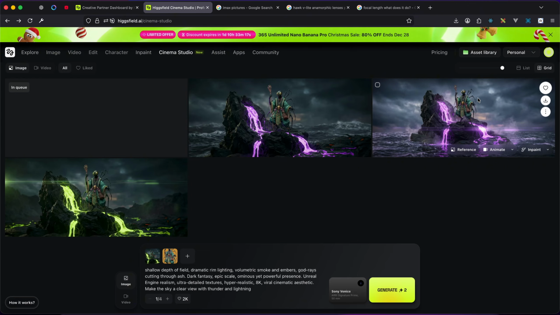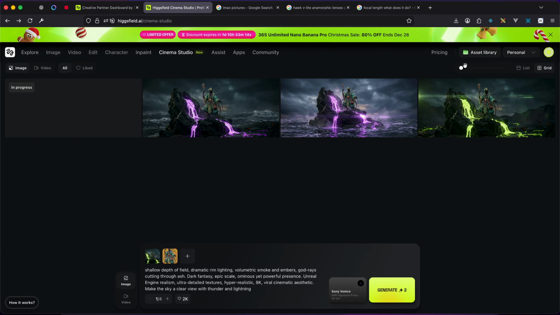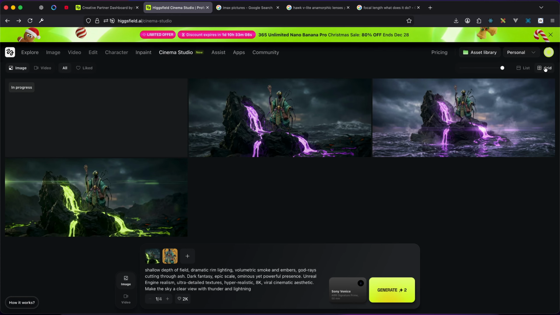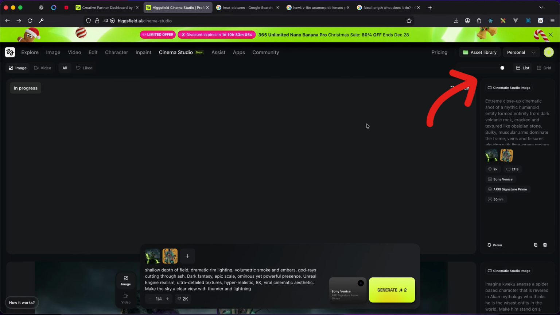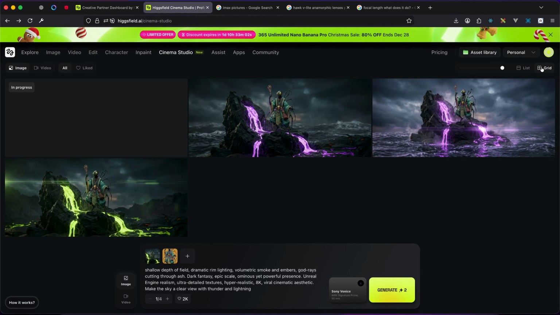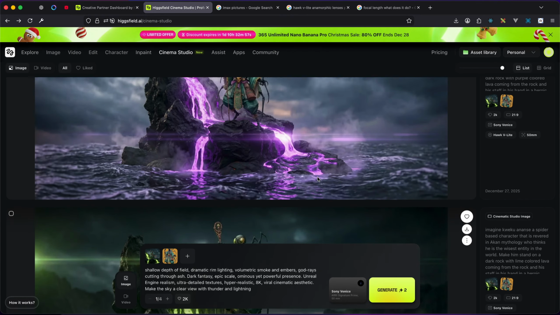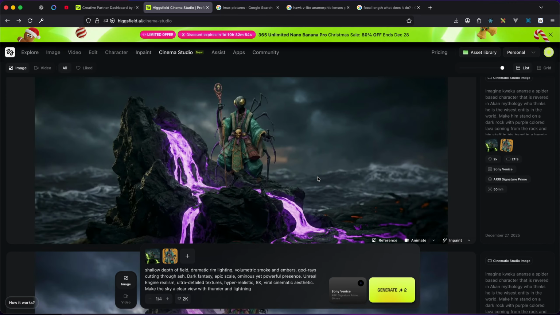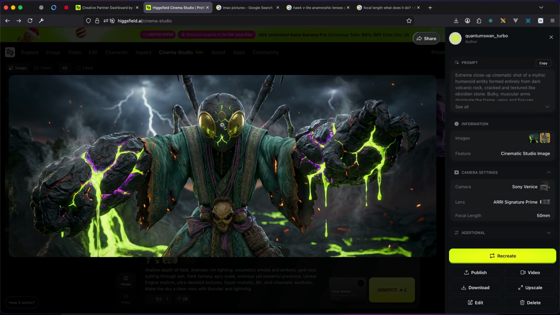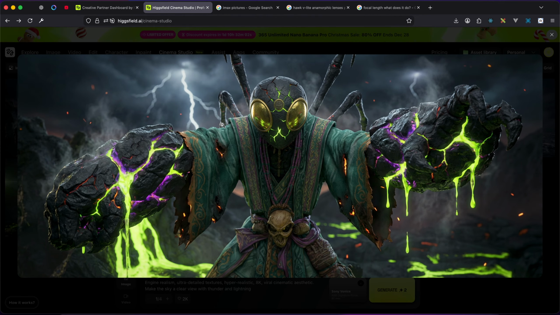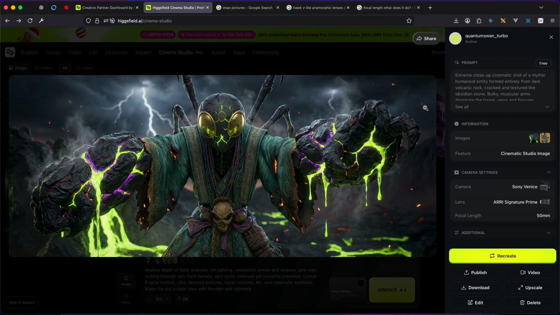One other thing you would notice is you can use this slider to change the sizes of the images. You can also view it in a list mode. At the moment, by default, it is grid mode. You can choose list mode to see the images beautifully displayed. So this is what I got. This is insane, honestly. Wow. Okay. So I'm going to try and make some short video with this. And basically that was the video that you saw in the intro.